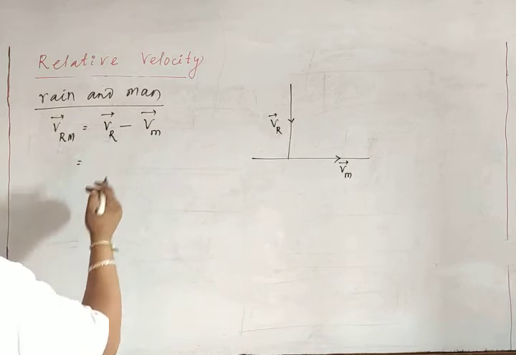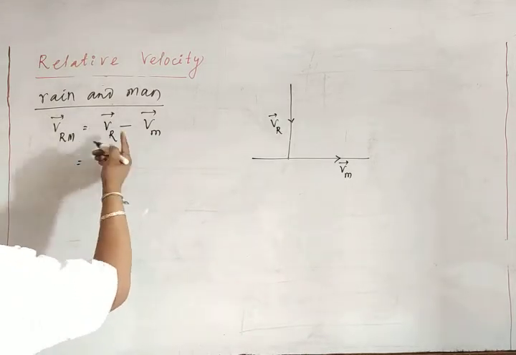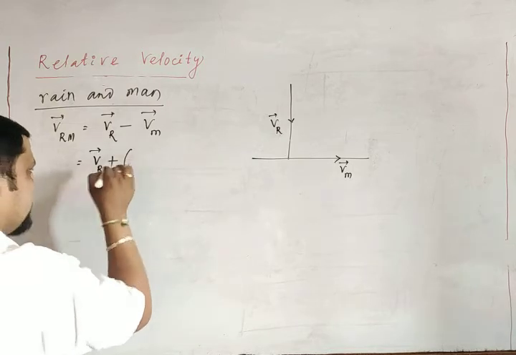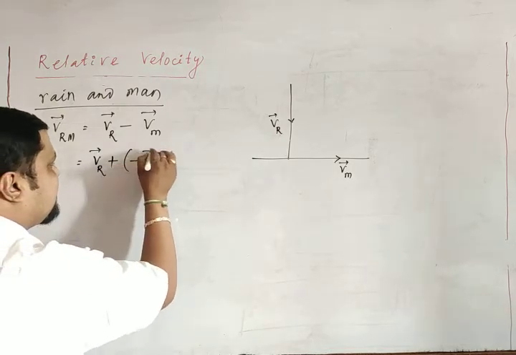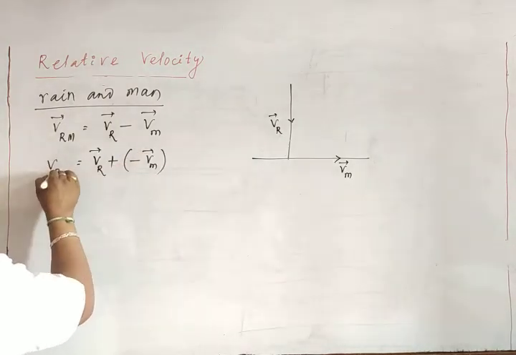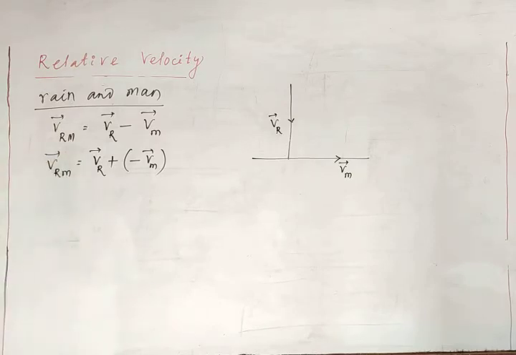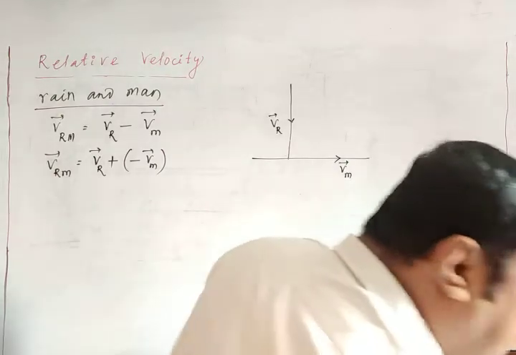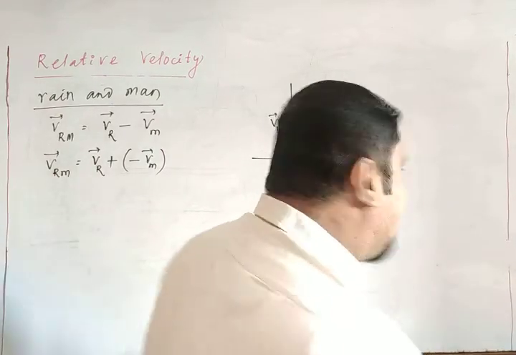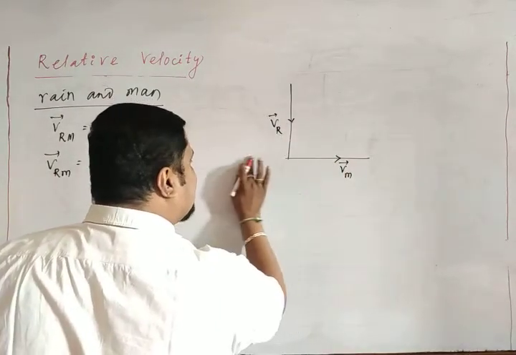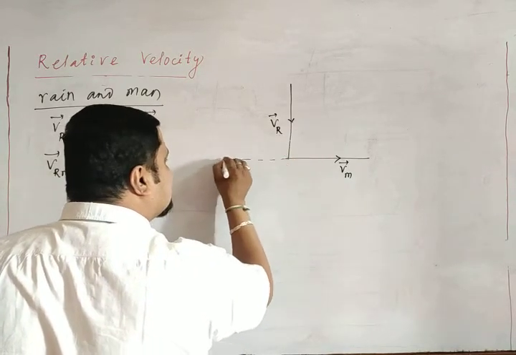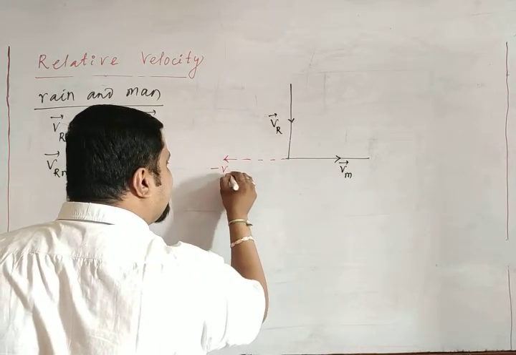So to make rain with respect to man, I can make this as velocity of rain plus minus of velocity of man. That is the relative velocity of rain with respect to man. So to make that, if the man is along this direction and the rain is falling like this, I have to make this as a minus vm.